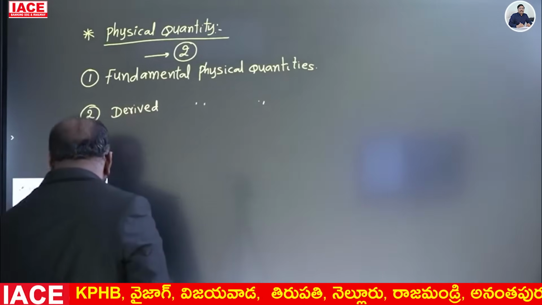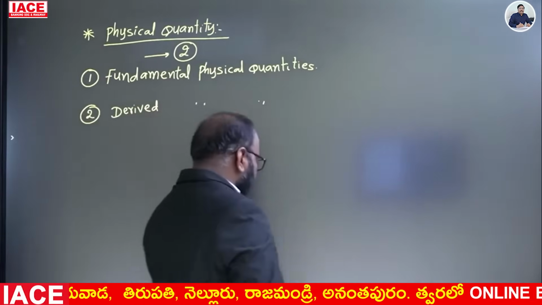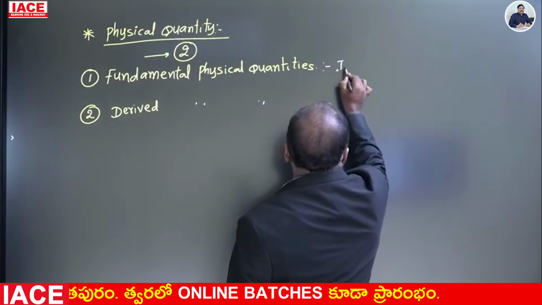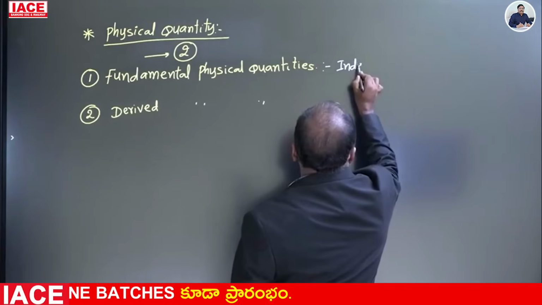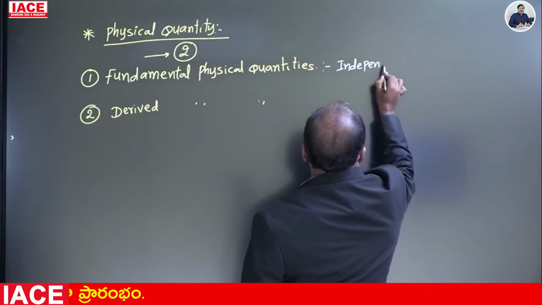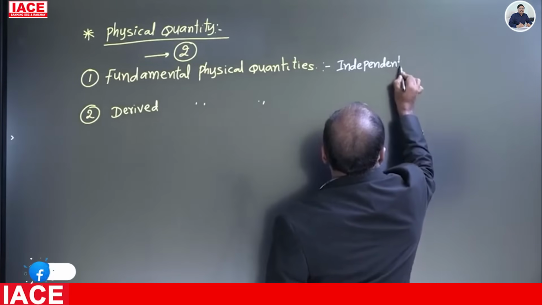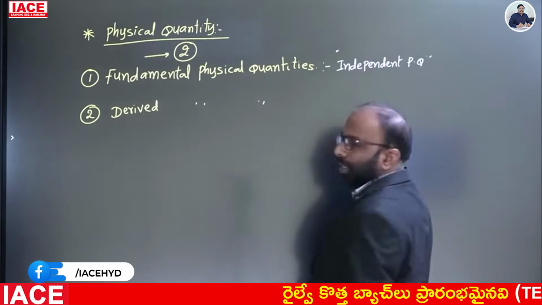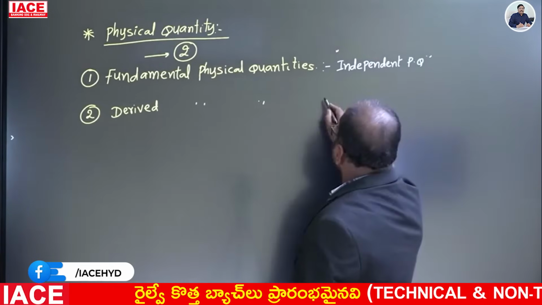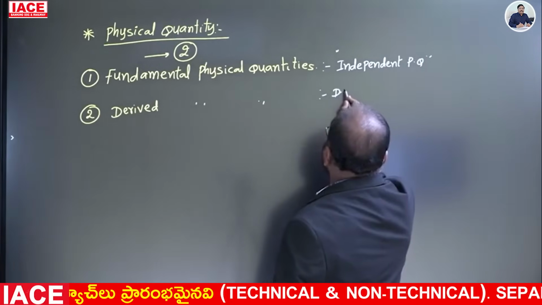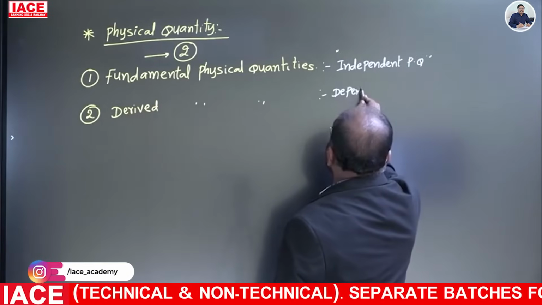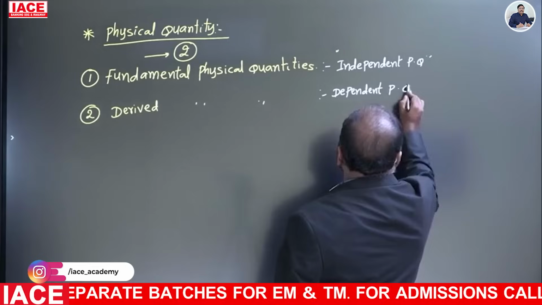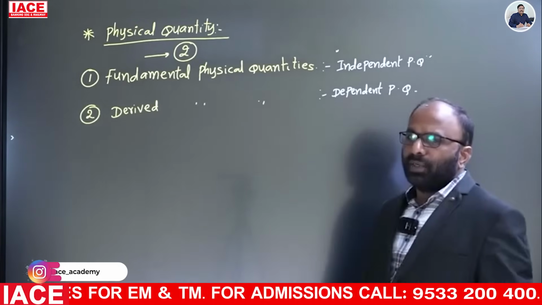What is the major difference between fundamental physical quantities and derived physical quantities? Independent physical quantities are called fundamental physical quantities. Dependent physical quantities are called derived physical quantities.